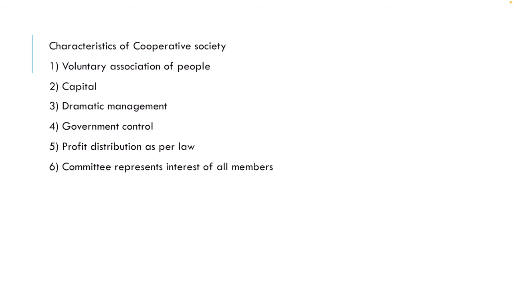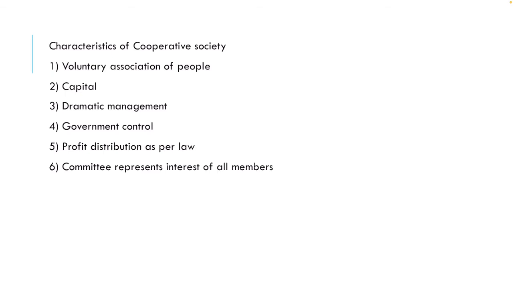the apex cooperative organizations. Okay, next is democratic management. The management of a cooperative society is done on democratic lines. The management is vested in the hands of a managing committee elected by the members. The general body of the members determines rules and regulations for the management. The managing committee functions within the framework of the principles framed by the general body.